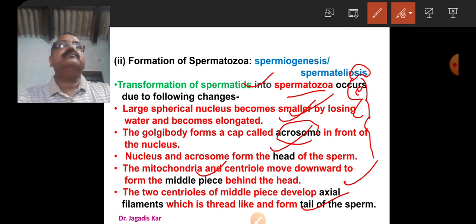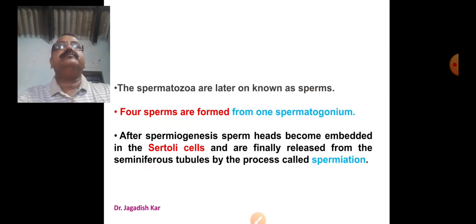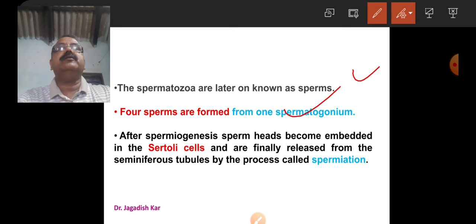This is the process by which spermatids are converted into spermatozoa. The spermatozoa after growth are known as sperms. And four sperms are produced from one spermatogonium.